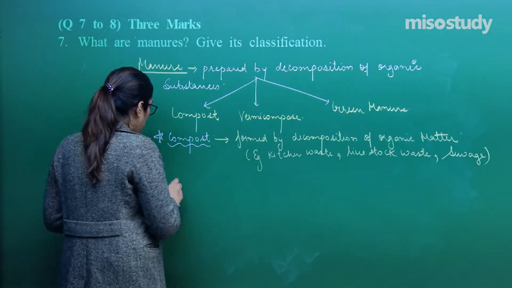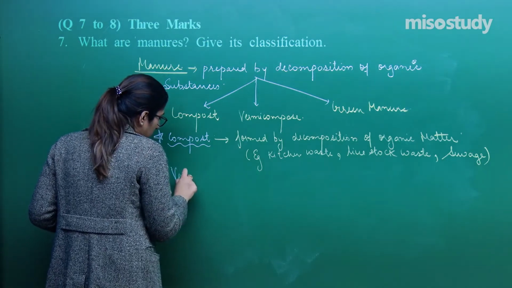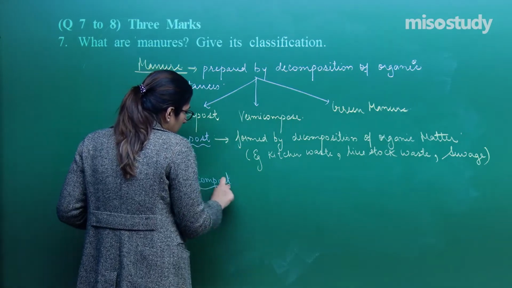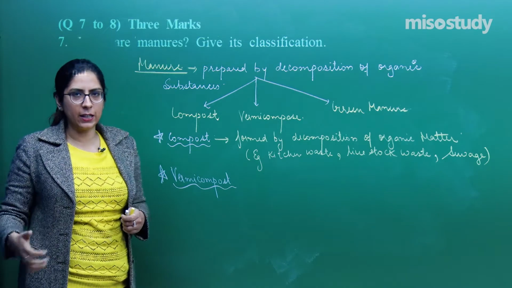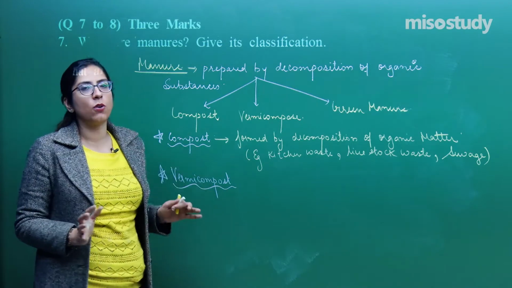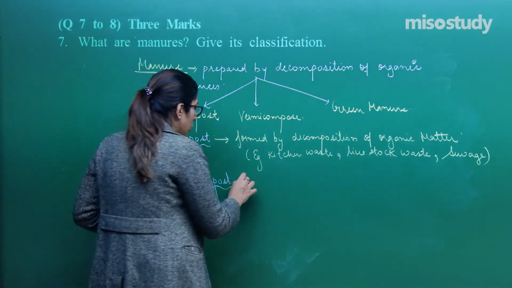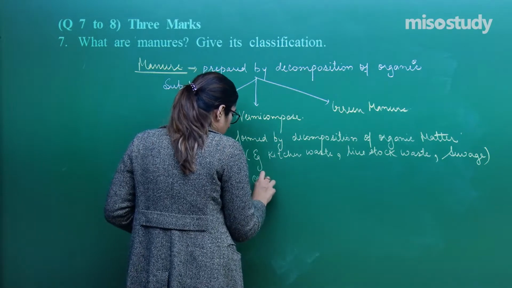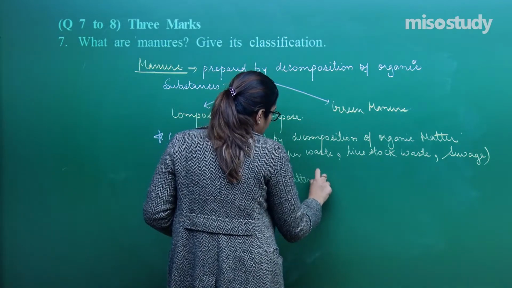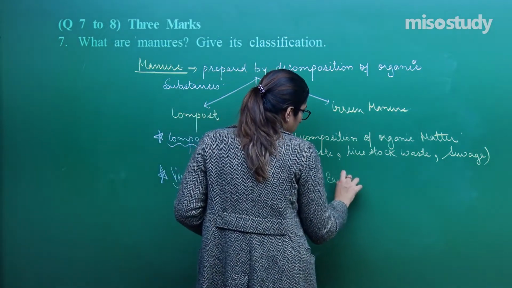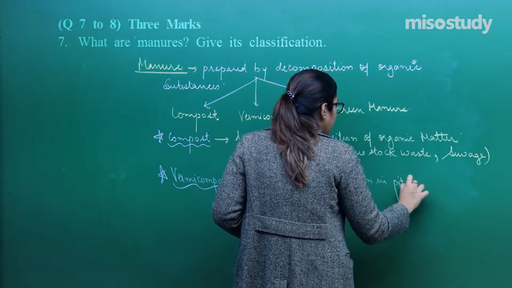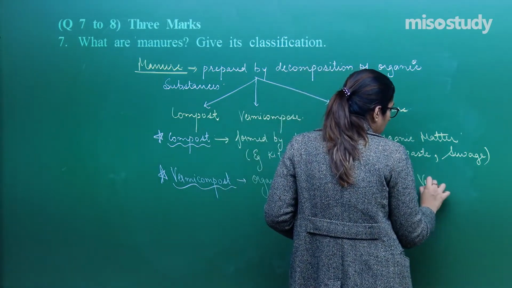Let's talk about the second one, which is vermicompost. As the name indicates, in this what we do is we dig or prepare an area in which one pit is present where we keep all this organic matter along with earthworms. So in this, organic matter plus earthworms in a pit produces vermicompost.